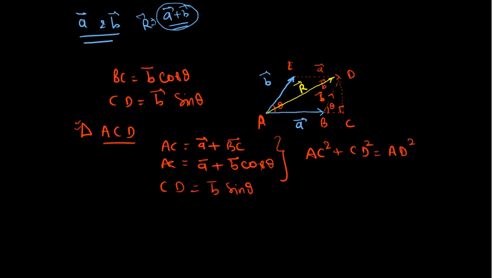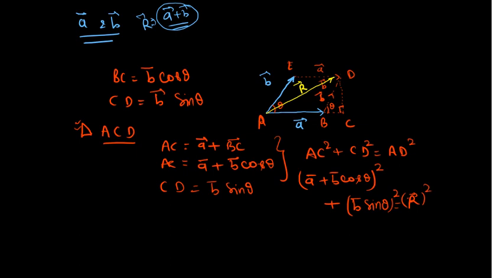So if I say my AC is nothing but A vector plus B vector cos theta, whole square of this plus B vector sine theta whole square is equal to AD, which is the resultant. So this will be the resultant vector whole square. Okay.